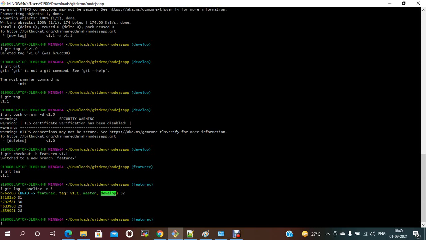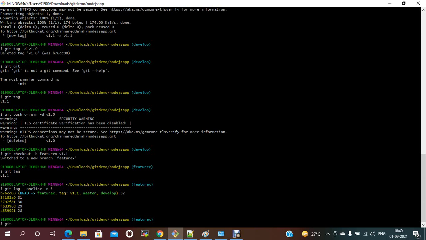Okay, can I create a tag from a particular past commit ID? I have a commit ID, this one, and I need to create a tag for this commit ID. Can we do that? Yes, we can do that. We can create a tag not only on the latest commit, we can create it for whichever commit ID we want.